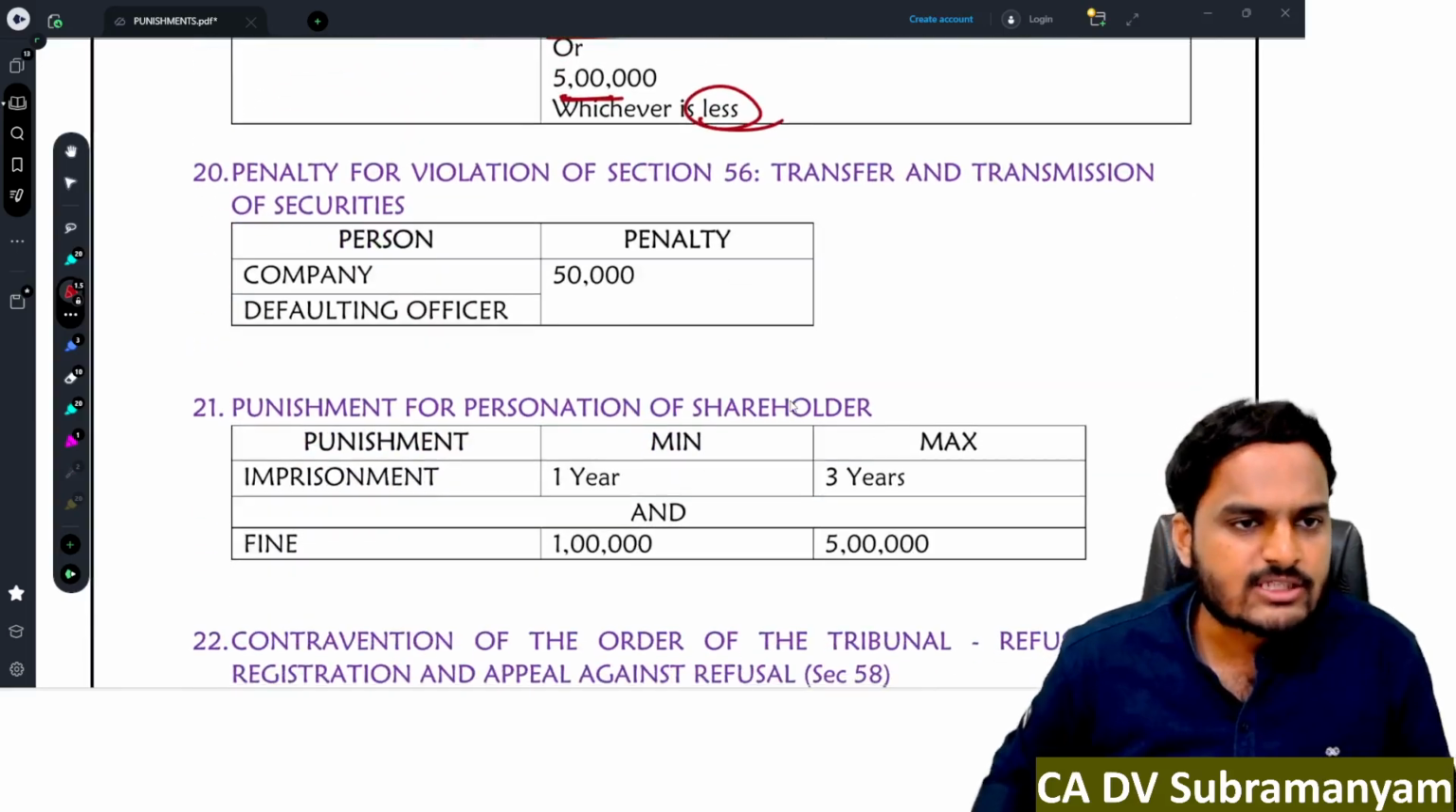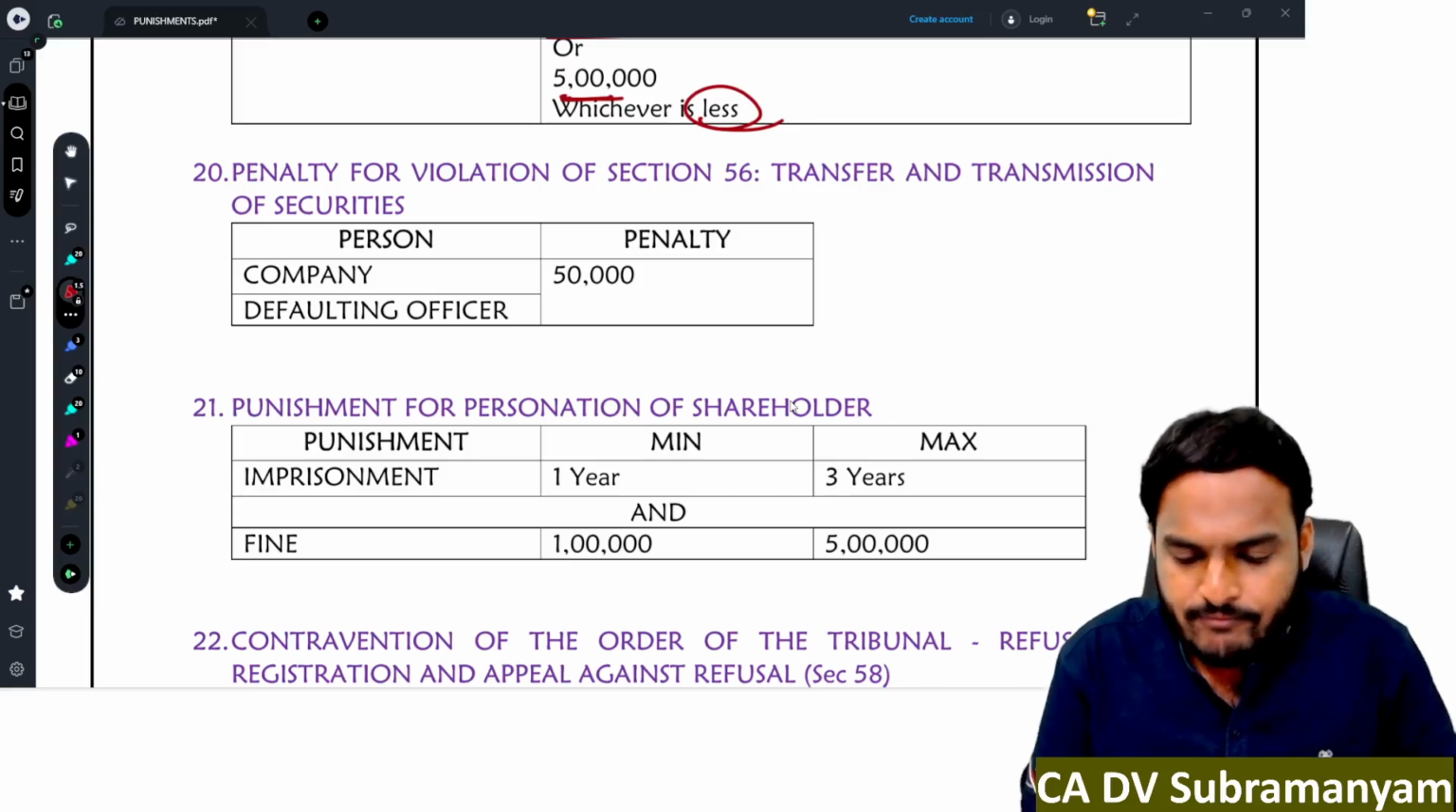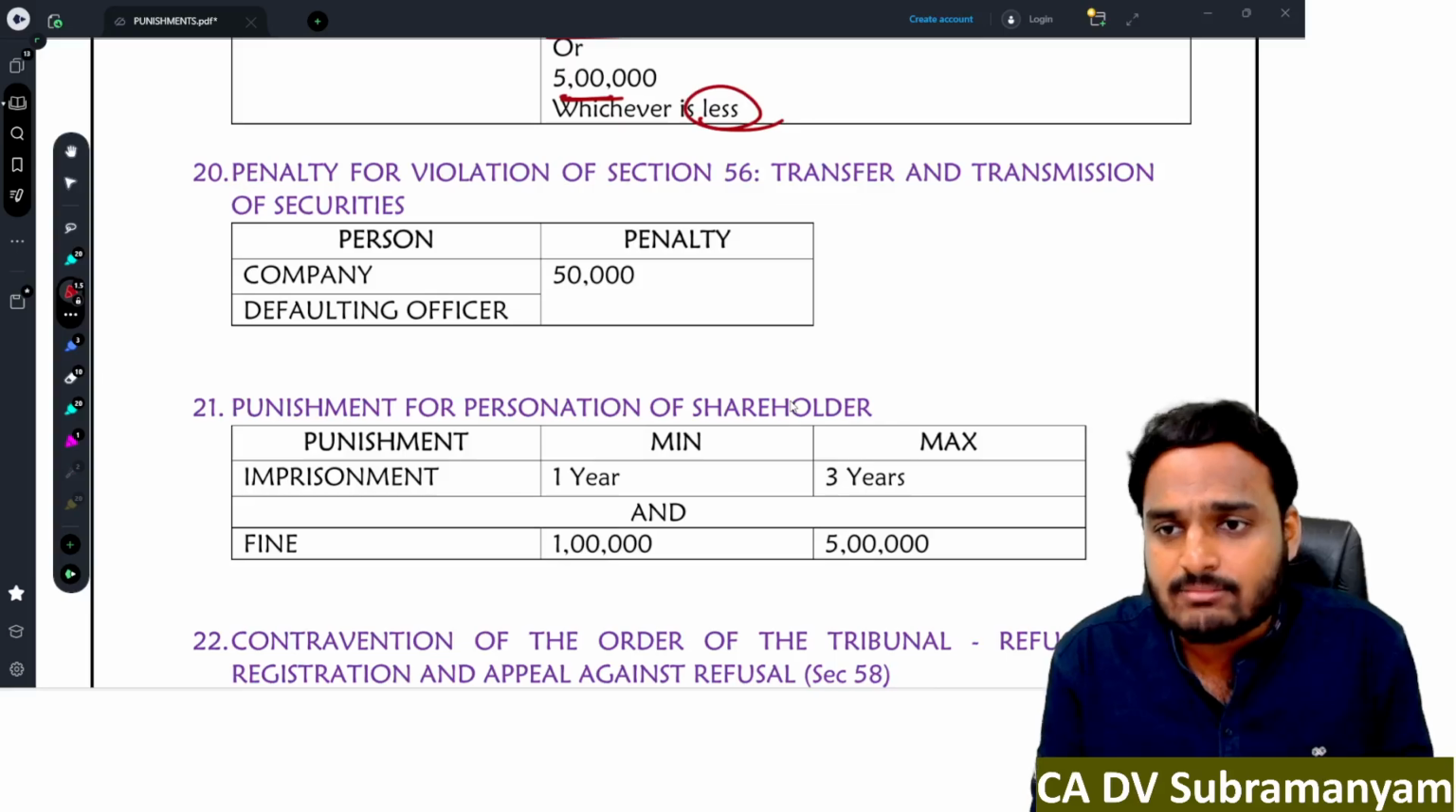Punishment for violation of section 56, that is transfer and transmission of securities. In section 56, yes, we have seen various time limits.